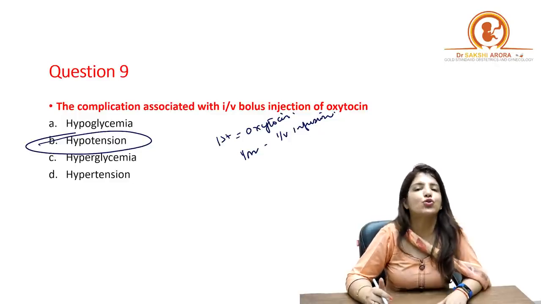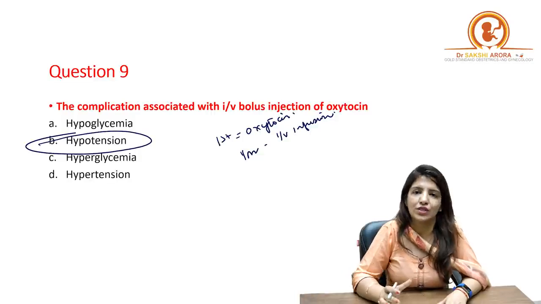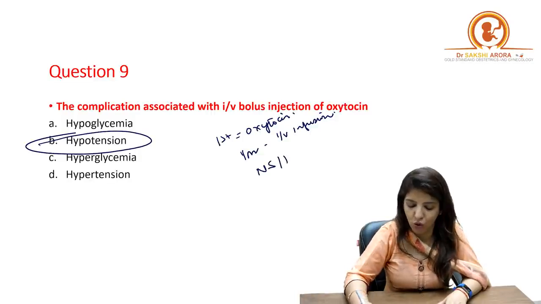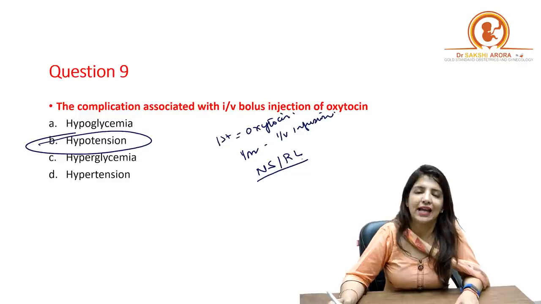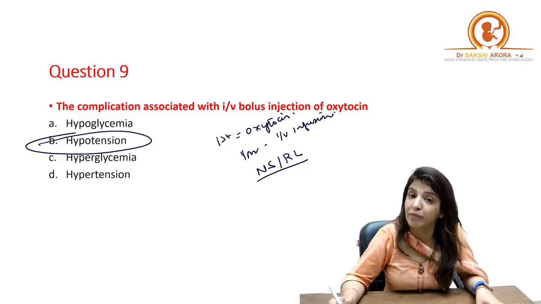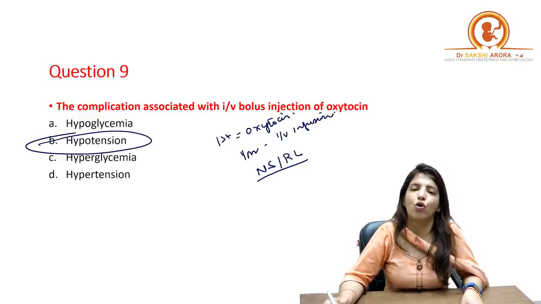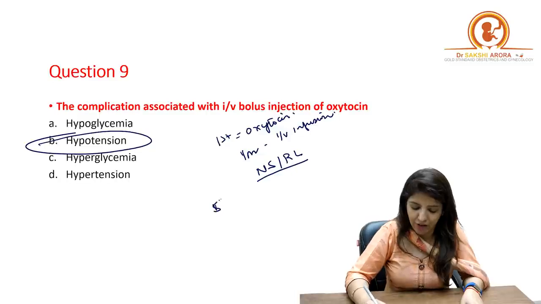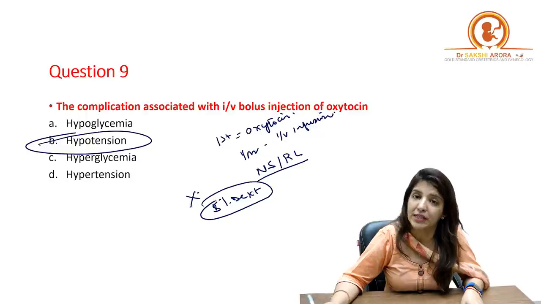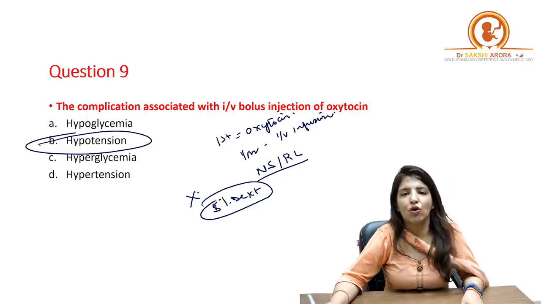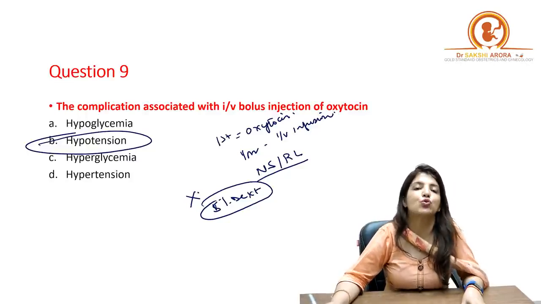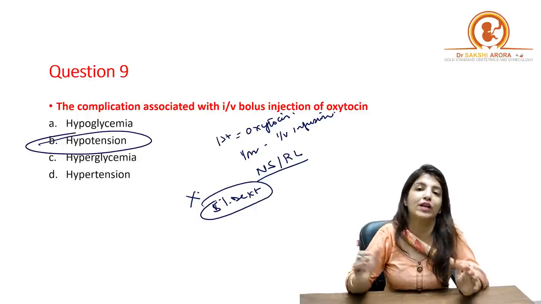Another very important point which you have to remember whenever you are giving oxytocin as IV infusion is you should always give oxytocin in normal saline or ringer lactate, that is in electrolyte rich media. You should never give oxytocin in 5% dextrose, that is electrolyte deficient media. Why? That is because in case of PPH, you have to give oxytocin for a very long time.